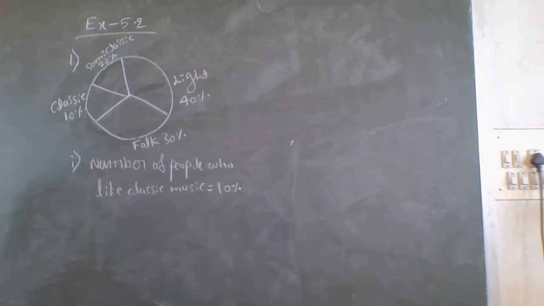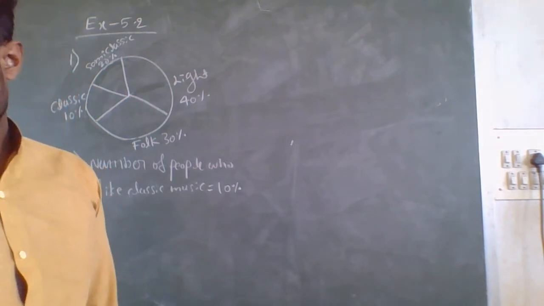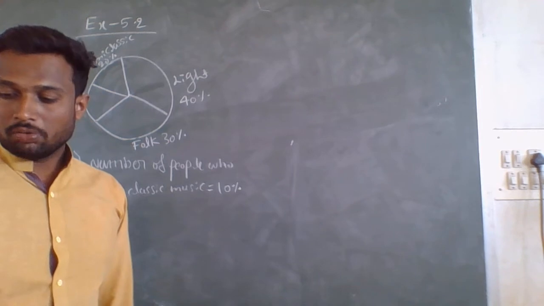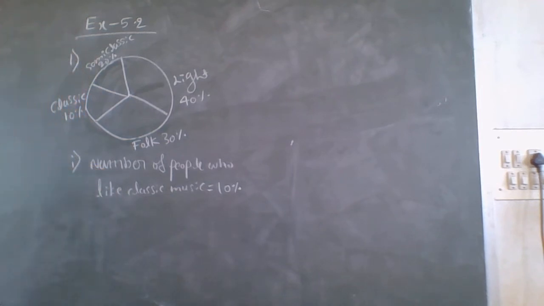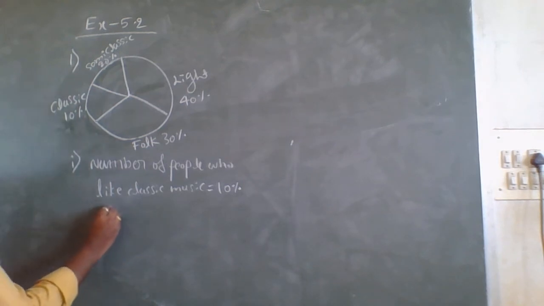And in the question they have given that 20 people like classic music, so this 10% represents 20 people. Listen carefully: in the chart, classic music is liked by 10%, but in the question, if 20 people liked classic music, this 10% is representing 20 people.